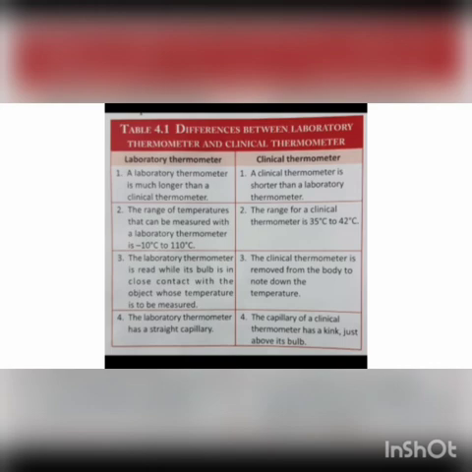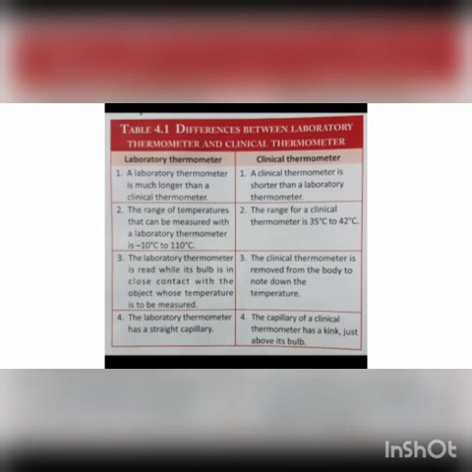Laboratory thermometer has a longer capillary tube while clinical thermometer has shorter capillary tube. The temperature range of laboratory thermometer is minus 10 degrees Celsius to 110 degrees Celsius, while in case of clinical thermometer it is 35 degrees Celsius to 42 degrees Celsius.